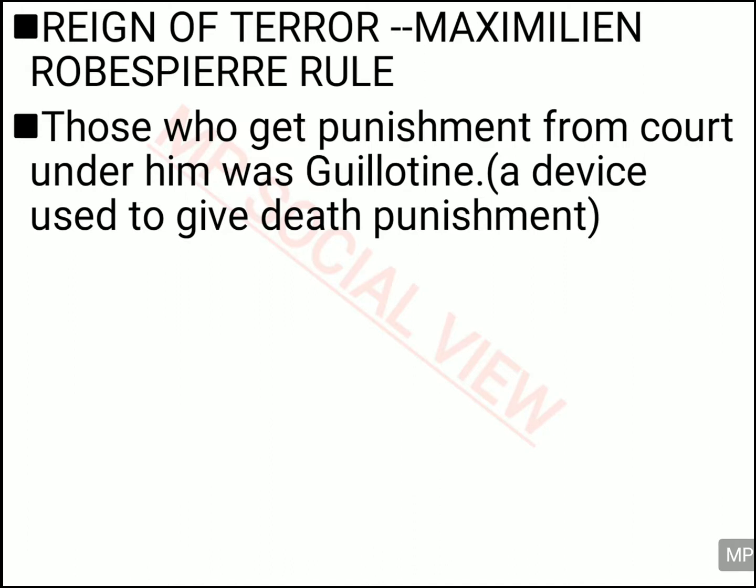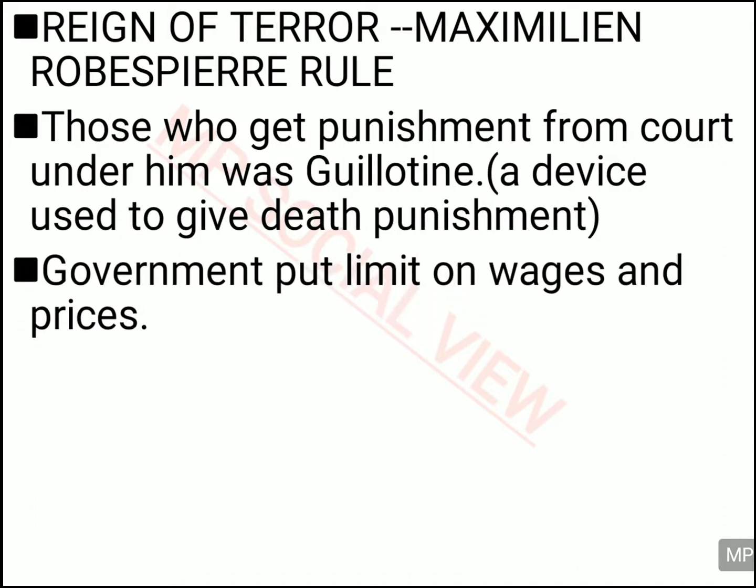And how did he used to punish the people? Whenever a person got a punishment in the court under his guidance, he used to give the guillotine punishment. The guillotine was a device in which people were given the death punishment by smashing their head. So this way they used to get punishment during Maximilian's rule.